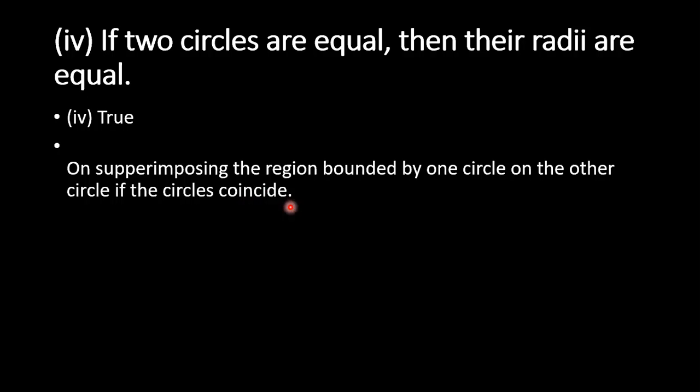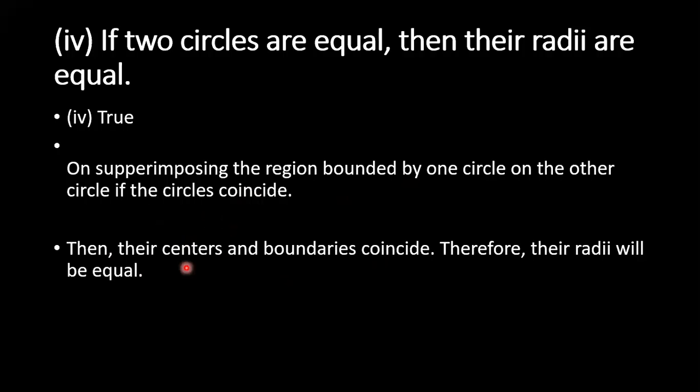If two circles are equal, even their areas are equal, and if areas are equal, then the radii are also equal. See, on superimposing the region bounded by one circle on the other circle, the circles coincide, then the centres and boundaries coincide. Therefore, the radii will be equal. So, am I clear, children? Here you can use axiom 4: things which coincide with one another are equal to one another. This reason you can take.